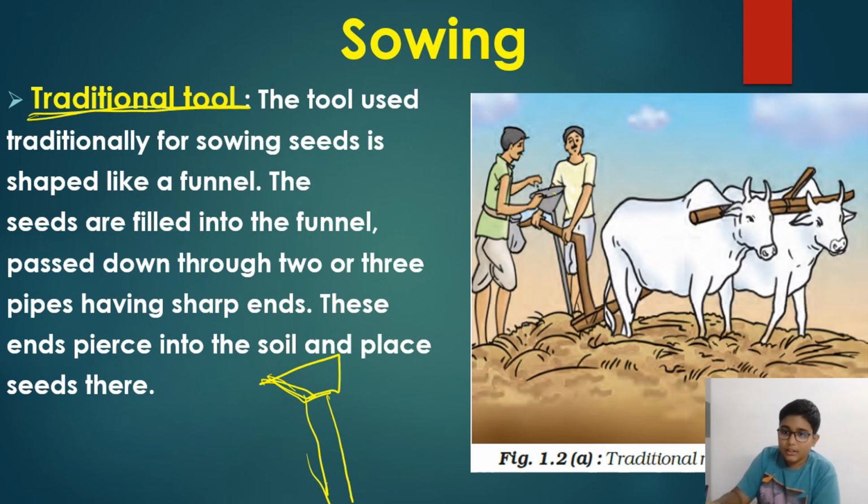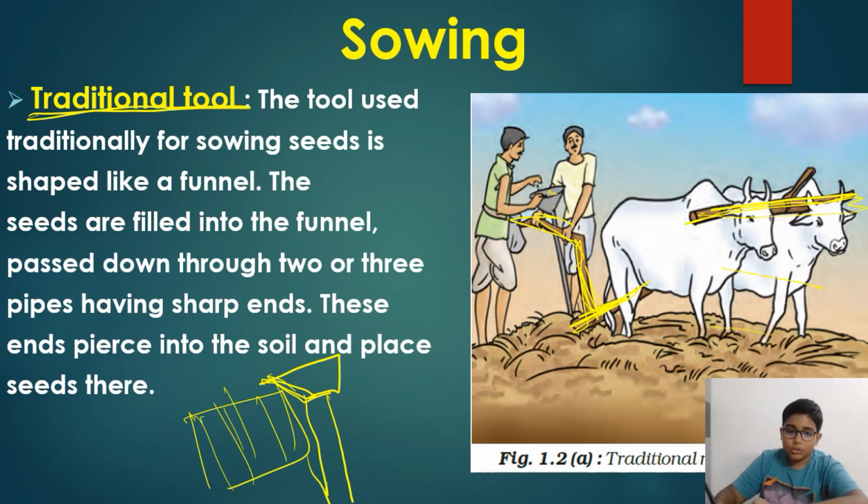So this rod, this beam-type thing, is attached to the bulls. Bulls pull it, and this wooden part is attached to it, and then a funnel is also attached, and the farmers put seeds here one by one. When the bulls move in that plowed land, the farmers drop the seeds into this funnel and they go down. So this is the traditional method.